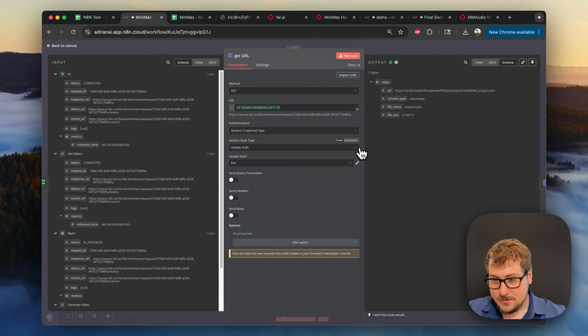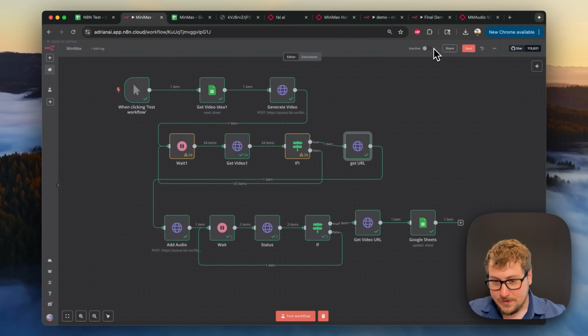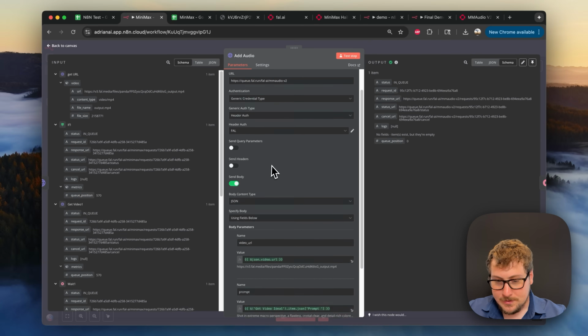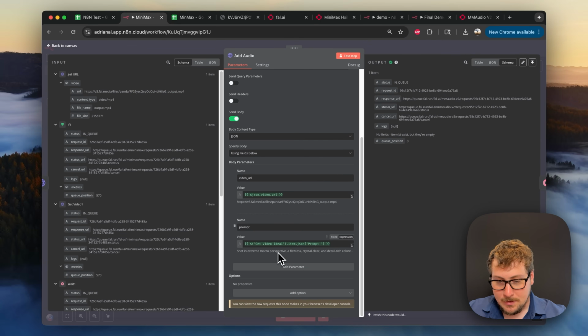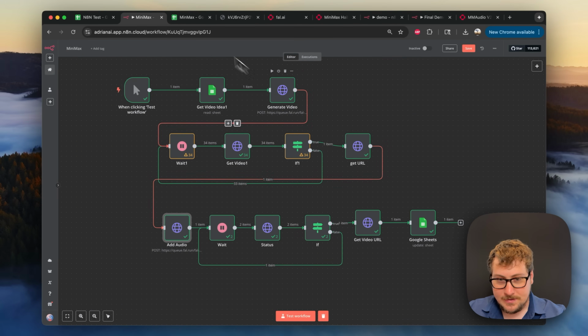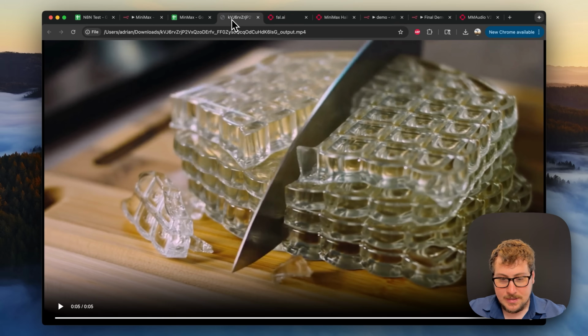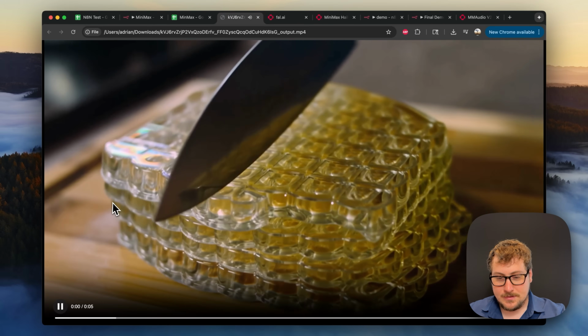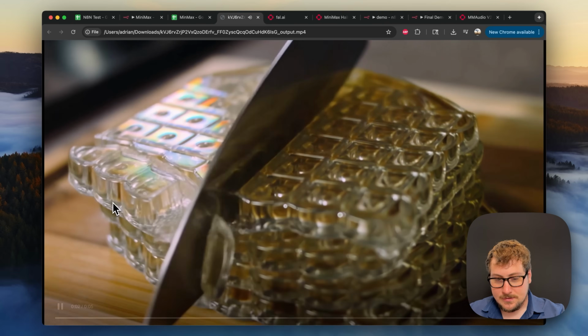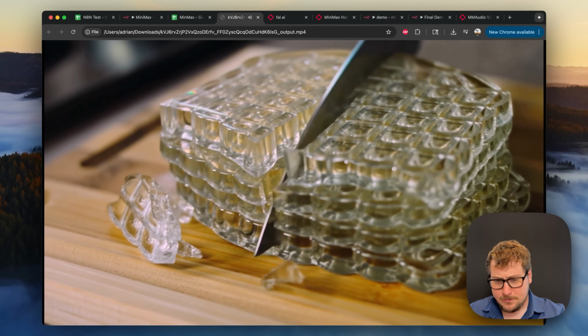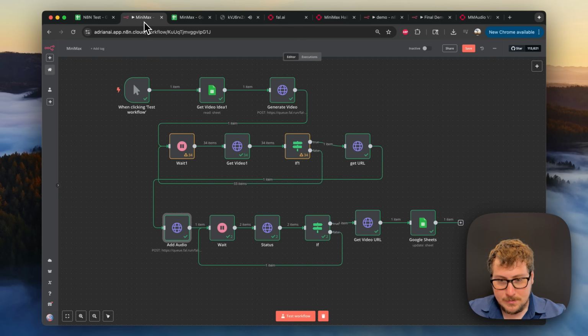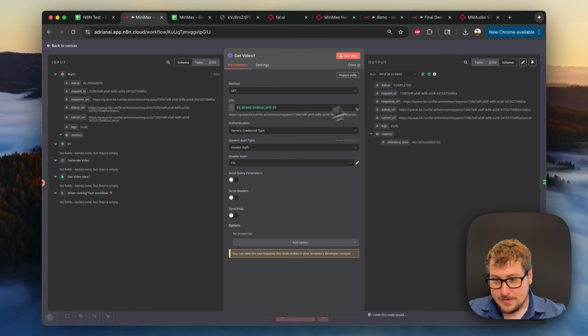Now that we have the variables, I'll just show you again. You have the response URL right here, and then that gives us the output of our actual video file. Then that video file was passed into this audio function, the video file as well as the prompt, and then it finally made the video, and I have the video open right here. Just a simple ASMR video of cutting these glass waffles. Looks okay. The audio is pretty good, but ultimately this was really to show you that when you get this